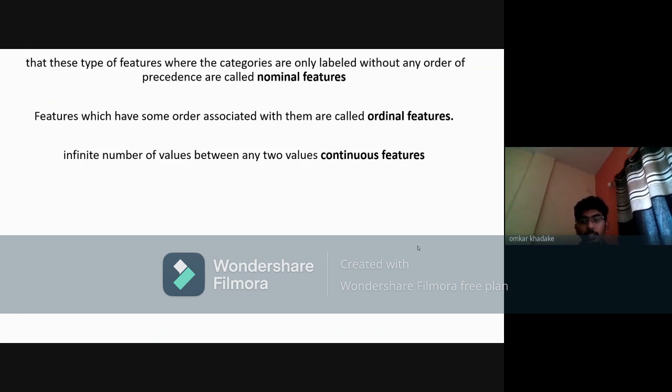Then another one is the continuous feature. This is a numeric variable that has an infinite number of values between two values. A continuous variable can be numeric data.